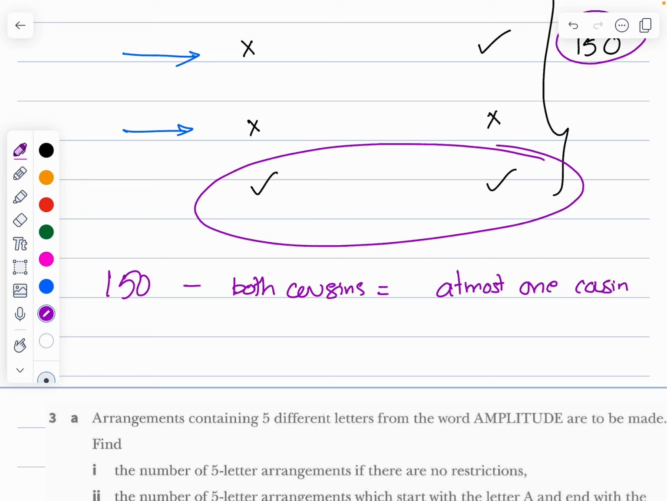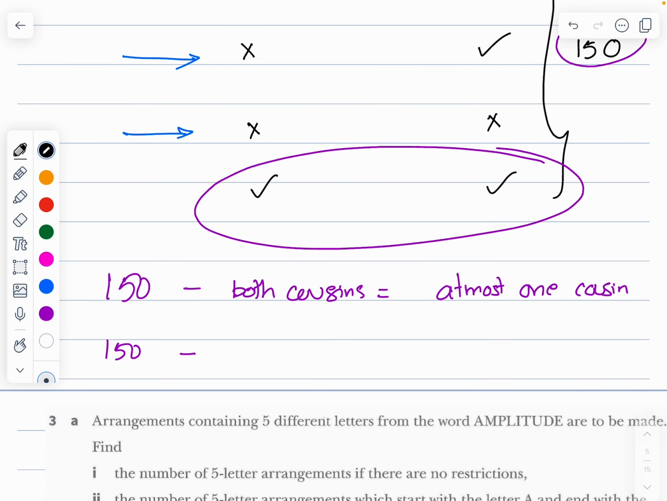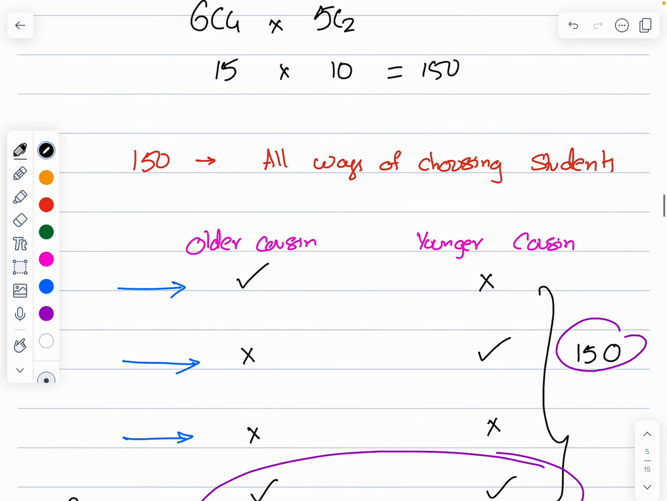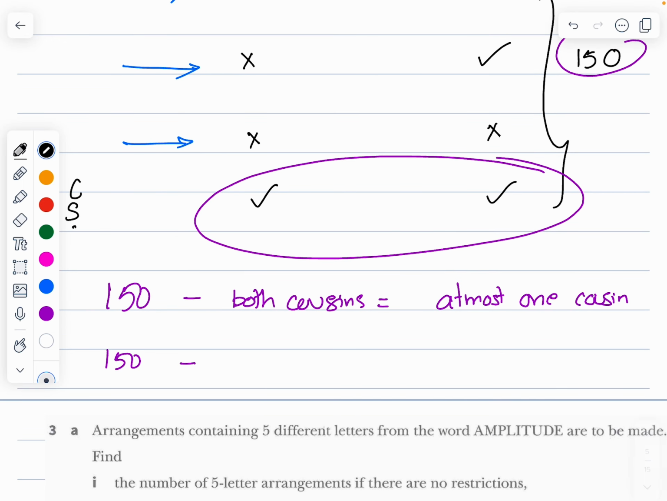At most one cousin. So I need to find out how many ways both the cousins will be there. 150 minus both the cousins are there. So what should I be doing? Senior cousins. How many senior cousins are there? Senior are 6 and junior are 5. Both the cousins are there. So this 6 will become 5 and 5 will become 4.